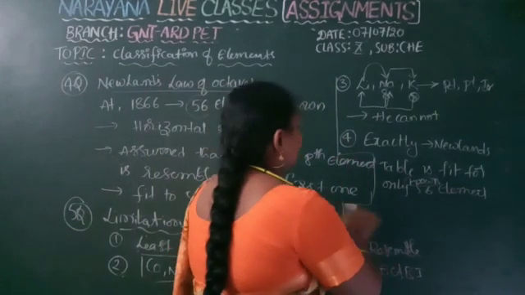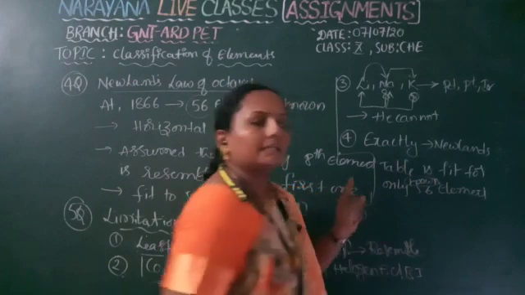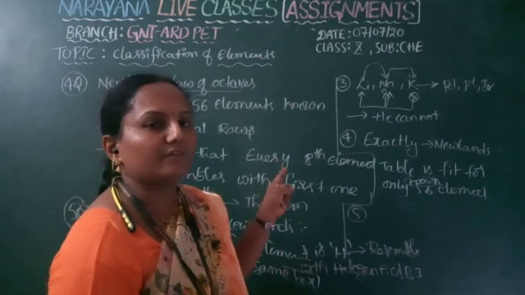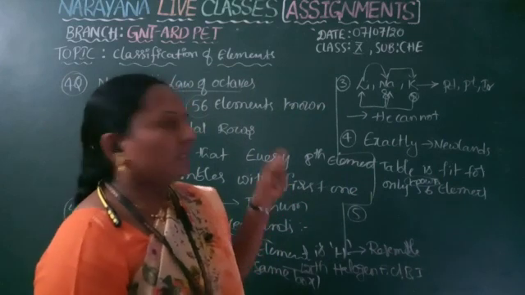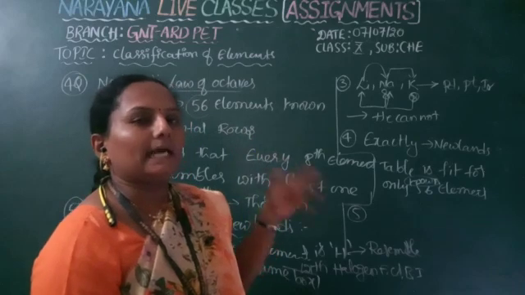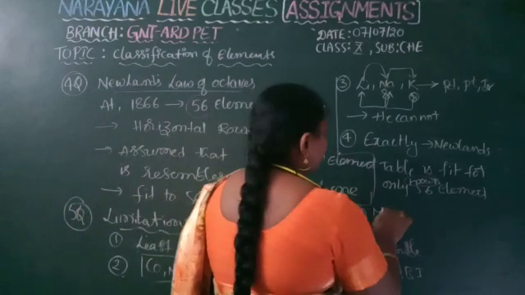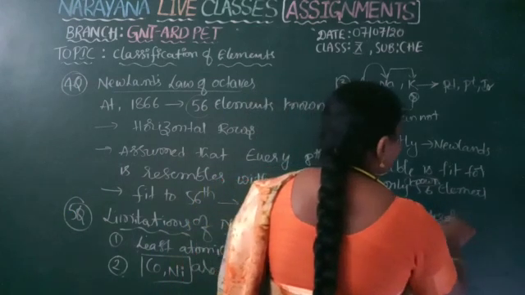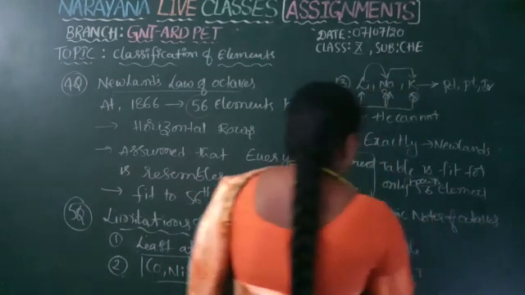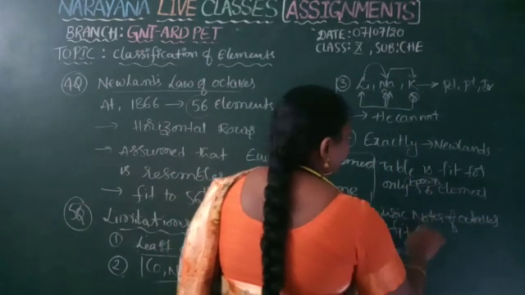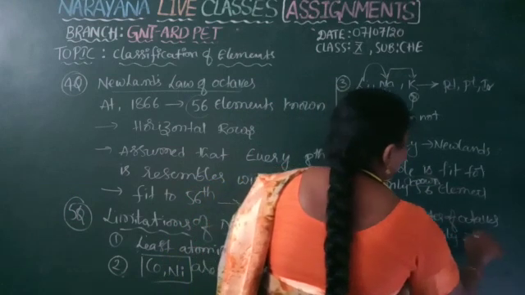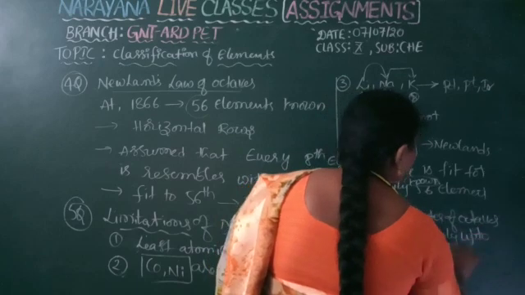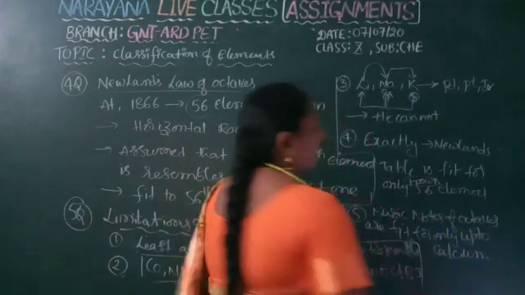And exactly, he followed music notes, the music law, like sa ri ga ma pa da ni sa. He took the help of music notes. That music notes of octaves is applicable only up to calcium, that is, fit for only about 20 elements.